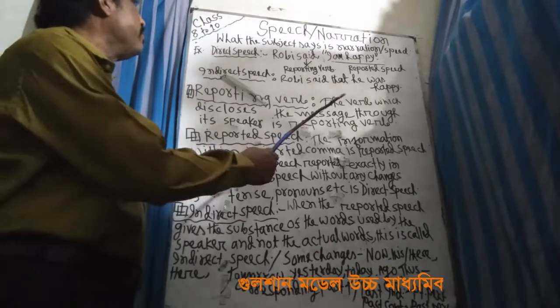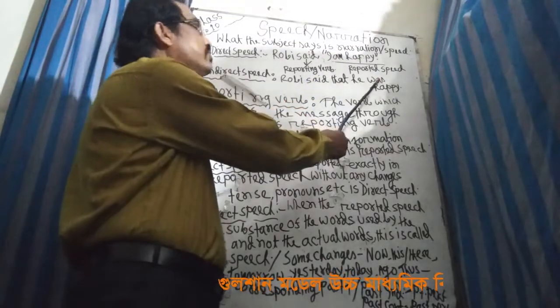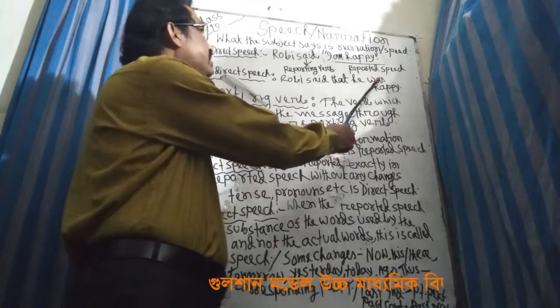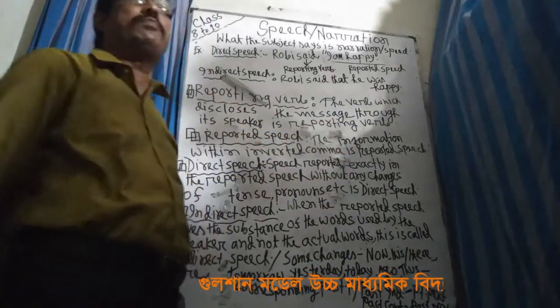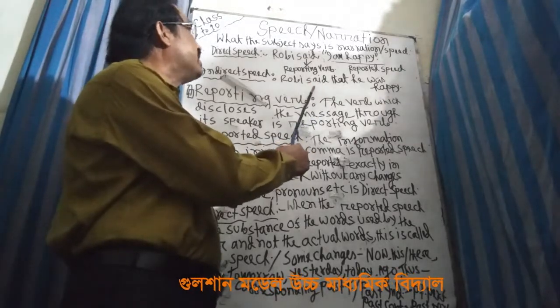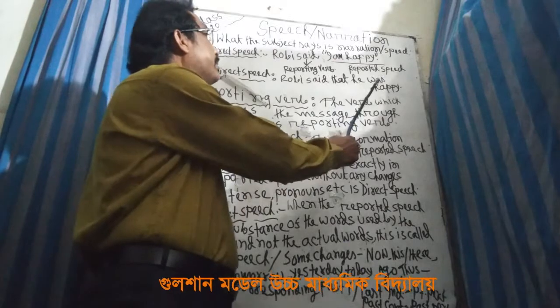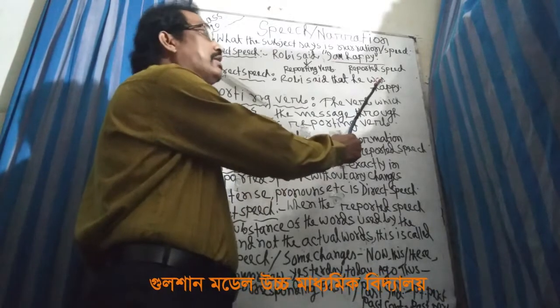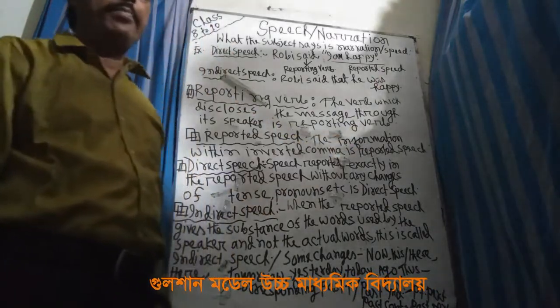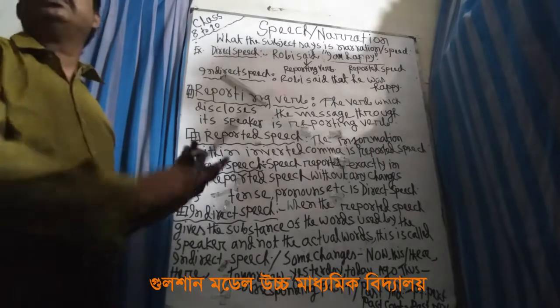And one very important thing: if the reporting verb is in past tense and the reported speech is in past indefinite tense, then the past indefinite tense will be changed into past perfect tense. And if the reported speech is in past continuous tense, it will be changed into past perfect continuous tense. These are the main changes.